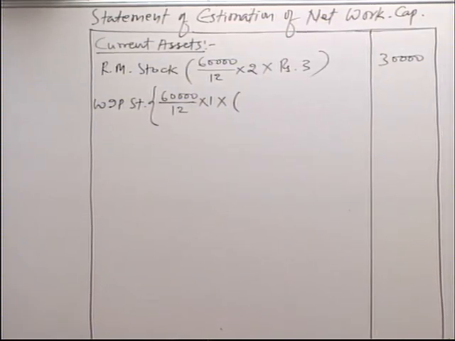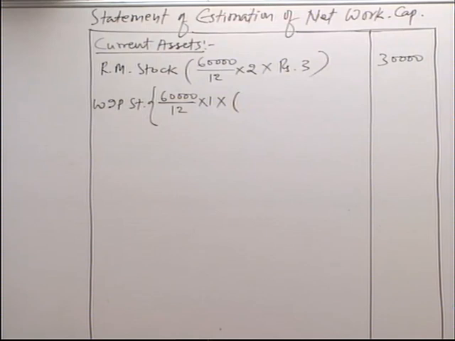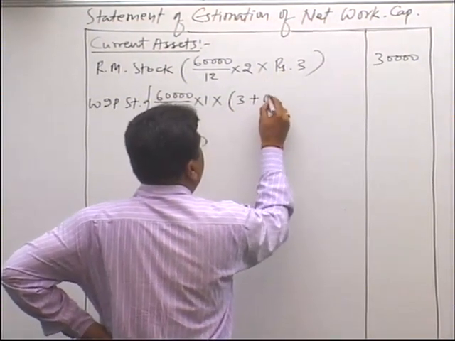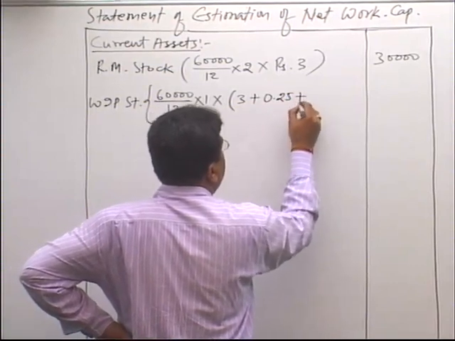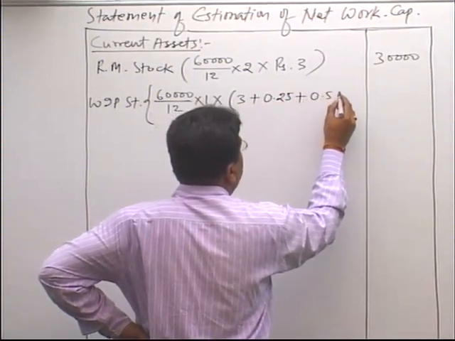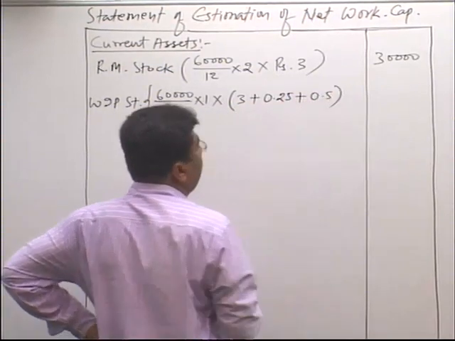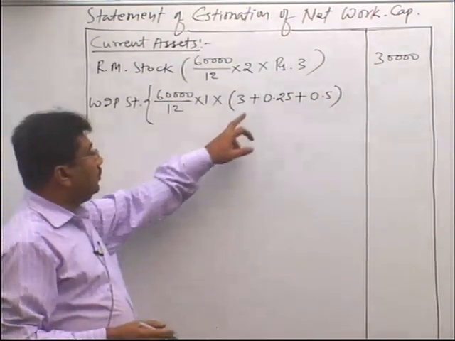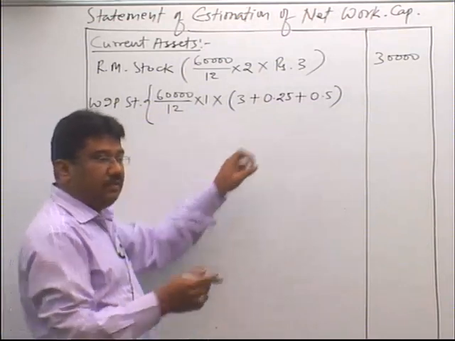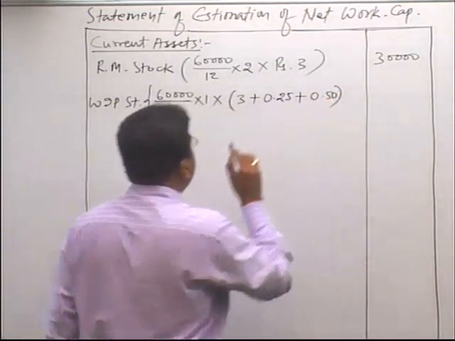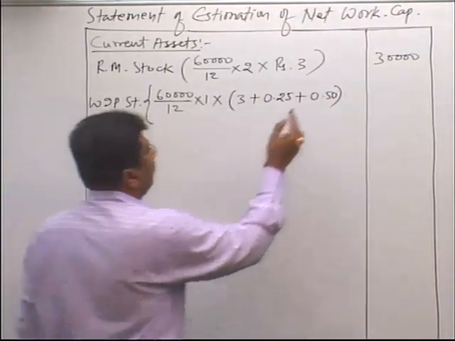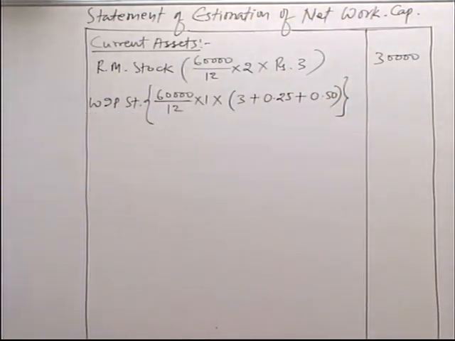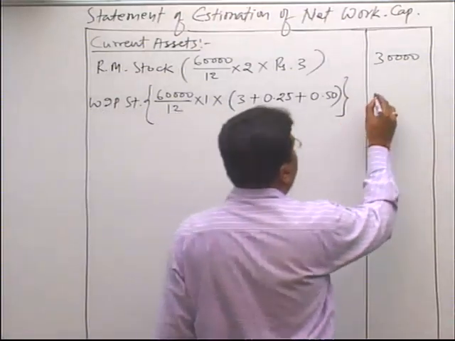In case of WIP, we have assumed that raw material will be 100%, so 3 rupees, wages will be 50%, so 25 paise, and overhead will be 50%, so 50 paise. So value of 1 unit of WIP comes to 3 rupees and 75 paise. So multiplied by 3 rupees and 75 paise, it comes to 18,750.